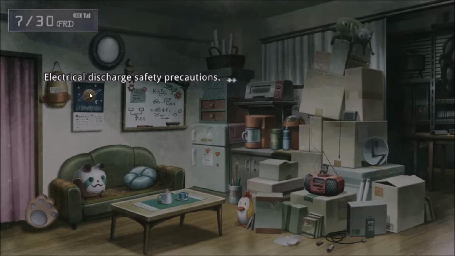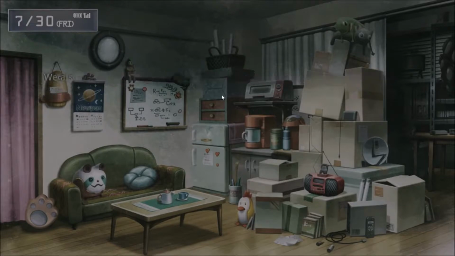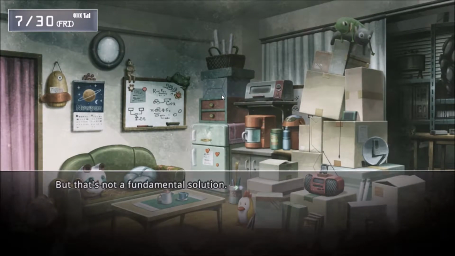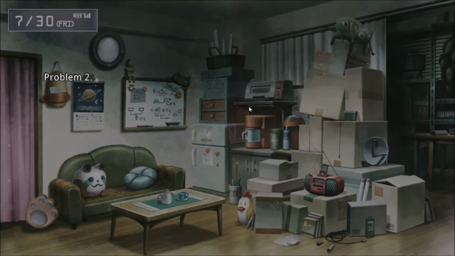Electrical, yeah, this is problems with the phone wave name subject change. Okay. Electrical discharge safety precautions. We removed everything flammable from the development room to reduce the risk of fire. We also prepared 2 fire buckets full of water, just in case. That's not a fundamental solution, though. We'll keep an eye out from now on, but if things get dangerous, we should seriously consider relocating our experiments.